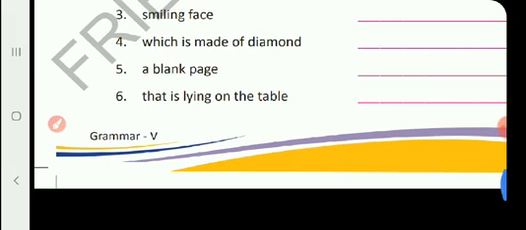When you get the sentences, please make sure that if the sentence has a subject and predicate, that is a clause. If it does not have a subject and predicate, and it does not have complete sense, that means that is a phrase. So, complete these 2 exercises and learn them well.